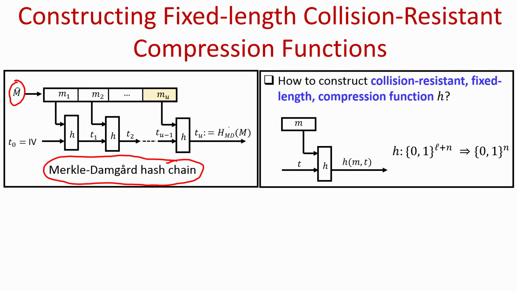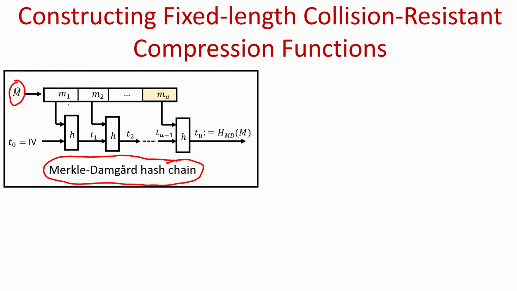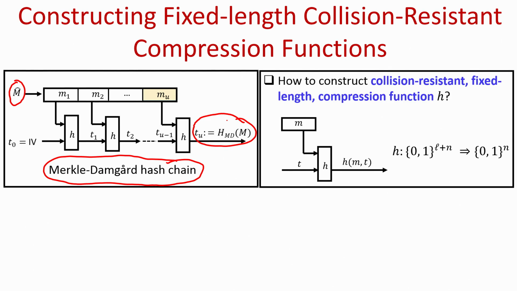We compute a hash chain where in each iteration we take the current block of the message and the output of the previous instance of the compression function, and then again apply an instance of the fixed size compression function, and the overall output of the hash function is taken as the output of the last instance of the compression function.